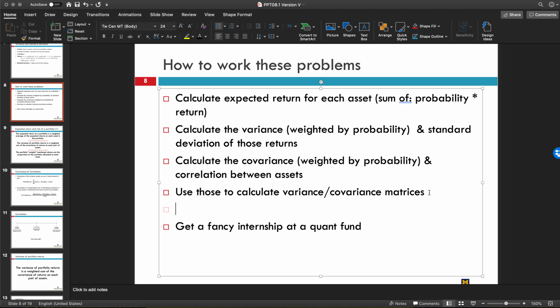Once we get that, we're going to calculate expected return, and we are also going to calculate expected standard deviation. And then finally, this is kind of a joke, get a fancy internship at a quant fund. Lots of quant funds use variants of CAPM. CAPM is like the workhorse model for the industry. So if this is something that you're interested in doing, then getting a fancy internship at a quant fund is something that you would want to focus on this presentation to do.